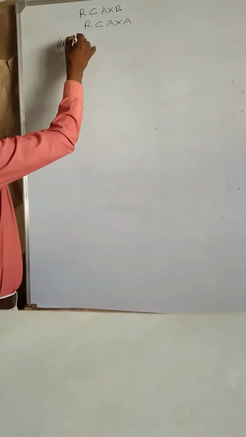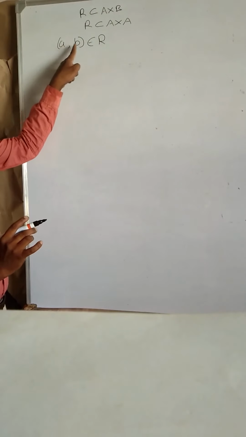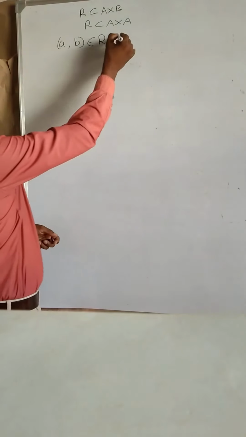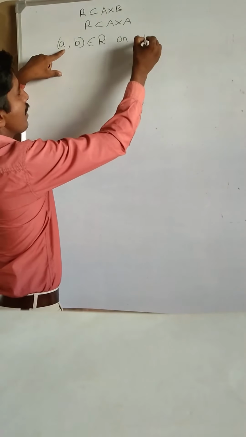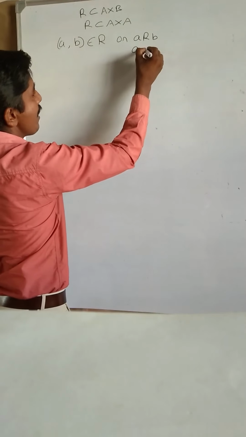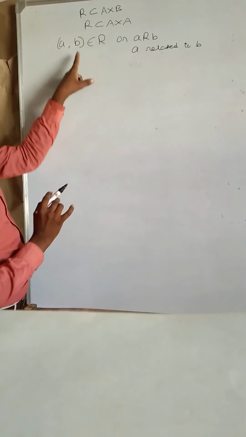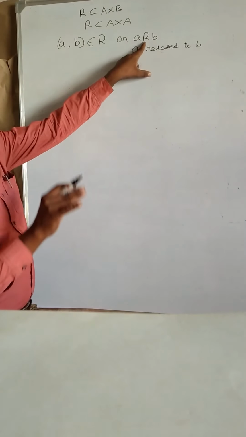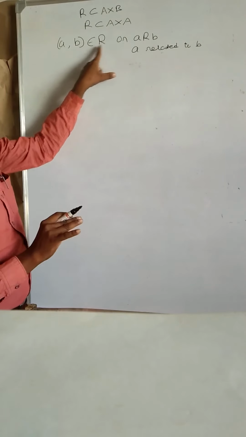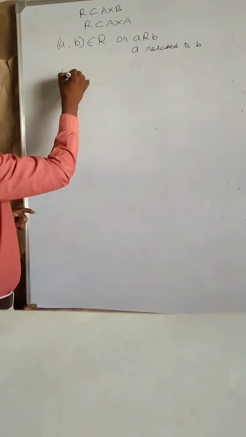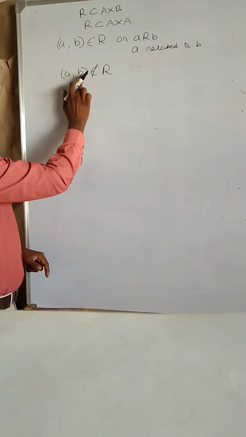Suppose the element (a, b) belongs to relation R, meaning there is some particular relationship between a and b. Alternatively, we write a is related to b, that is, a R b. Both representations are the same. If (a, b) does not belong to R, there is no relationship between a and b.